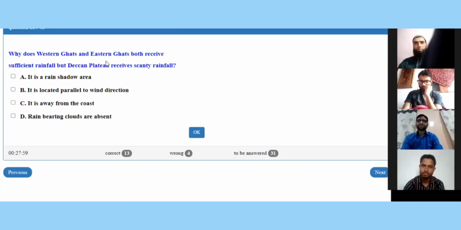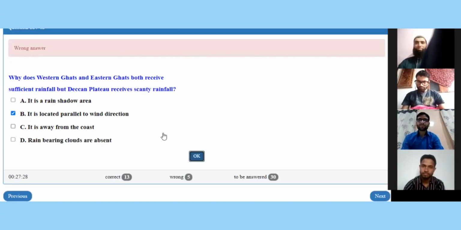Why do Western Ghats and Eastern Ghats both receive sufficient rainfall, but Deccan Plateau receives scanty rainfall? Reason: it is a rain shadow area; it is located parallel to wind direction; it is away from the coast; or rain-bearing clouds are absent. B part. Are you sure? Not too much. Okay, let me lock it. No, it was actually the first option, because it is a rain shadow area. That was the reason. So the next question is for Mr. Abrar on the screen now.